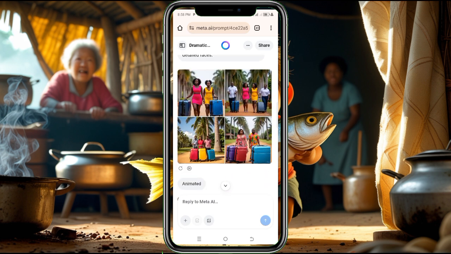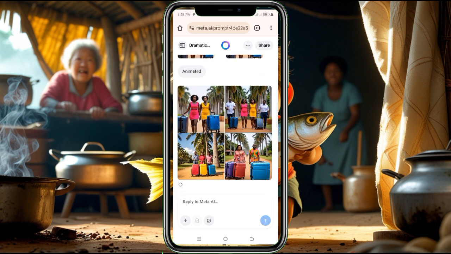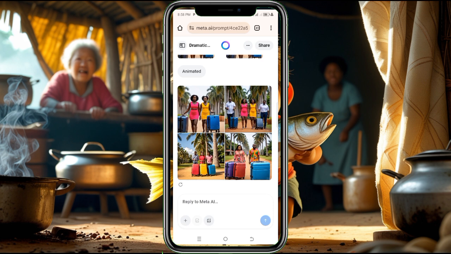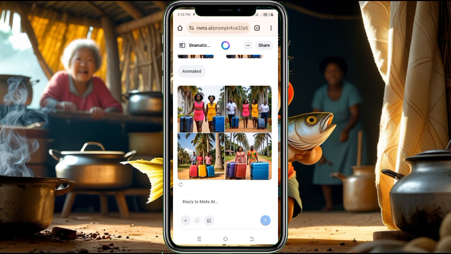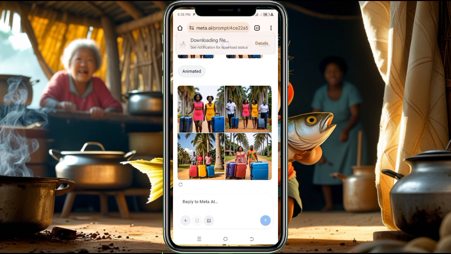Look at the one I generated before. Look at what I have now, right? This is one of the advantages of Meta AI. And if you want to download it, instead of downloading it one after the other, you can click on this place and click on download to download your images.